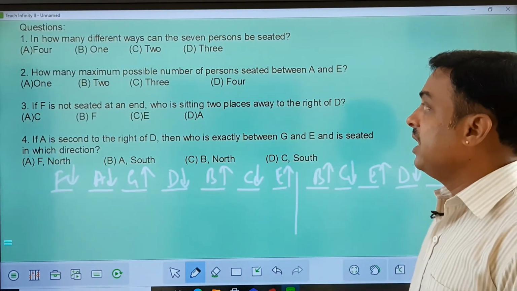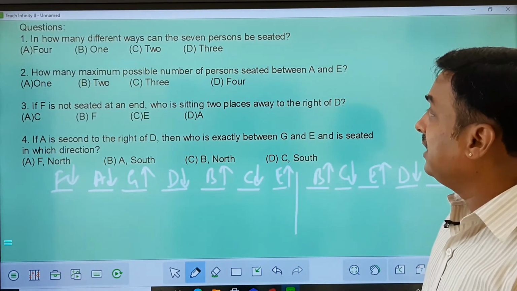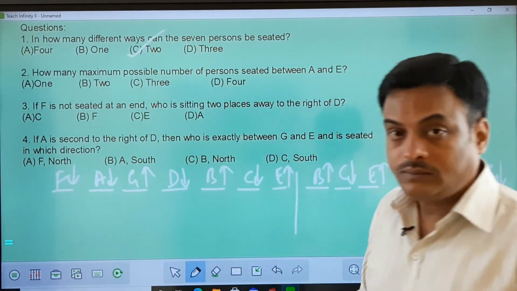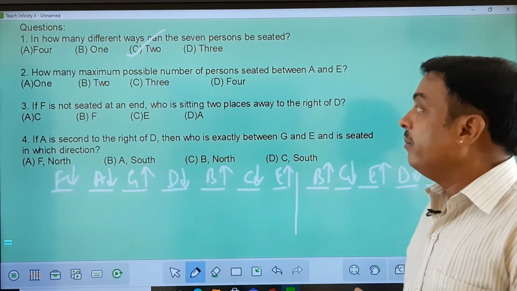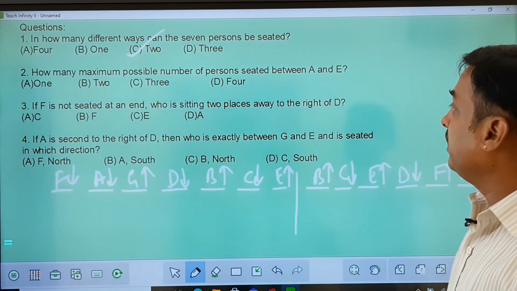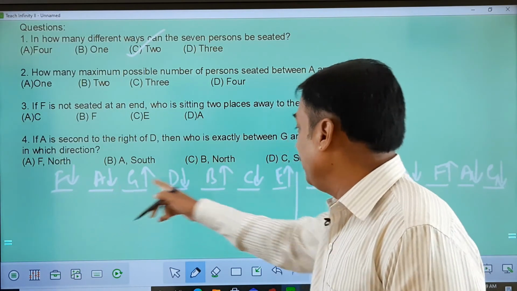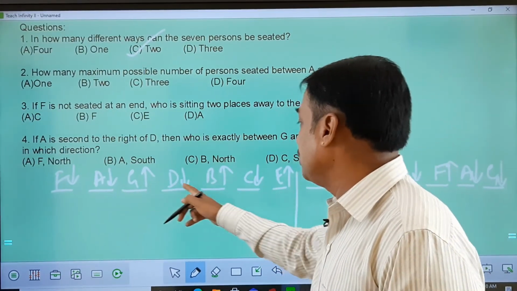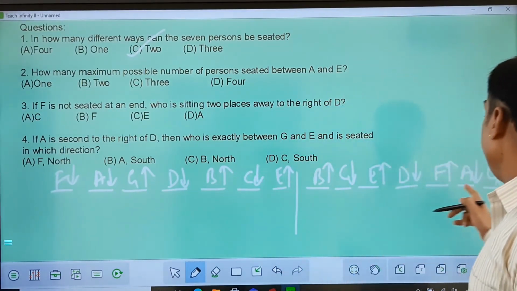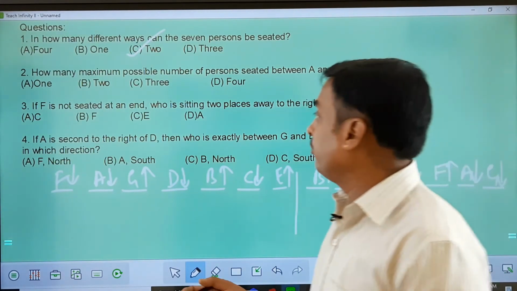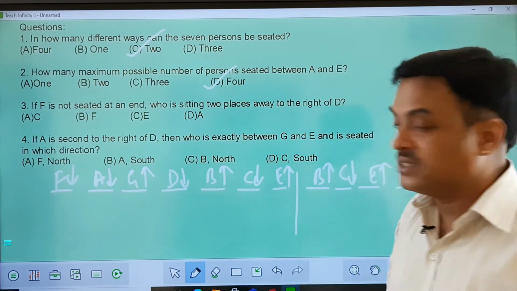Let's answer the questions. In how many different ways can the 7 persons be seated? I got 2 ways here. Fine. How many maximum possible number of persons sitting between A and E? If you look at the first case, between A and E, 1, 2, 3, 4 people. Between A and E, here there are only 2 people. So 4 is the maximum number of people. So my answer would be 4 in this case.